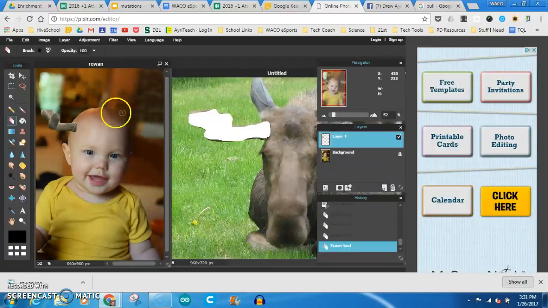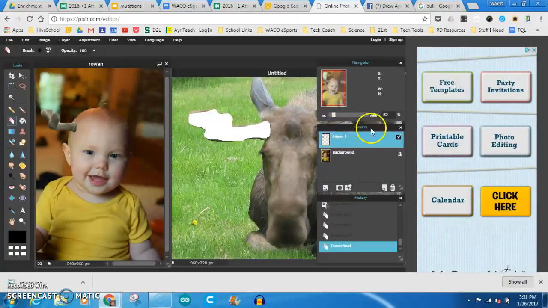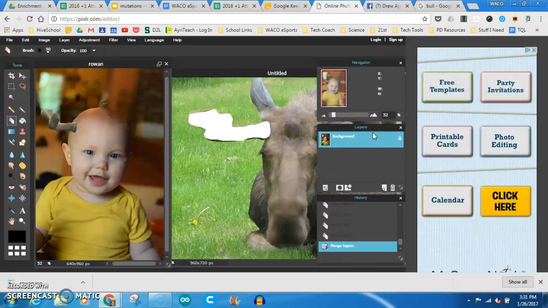So if you want it to really blend in, we've got to do a couple of things over here. Since it's on a separate layer, we've got to merge that layer down. So I'm going to click on my layers over here, right click, and go merge down. And now it's all one picture. So now if I erase something, I'm erasing my whole picture. Undo that.